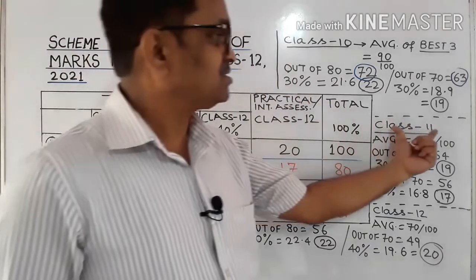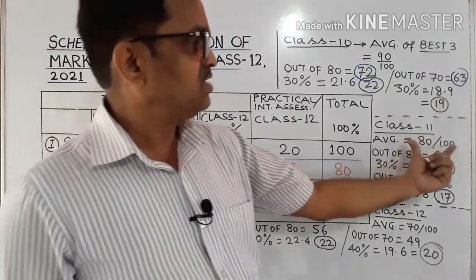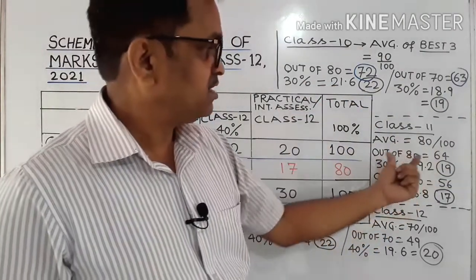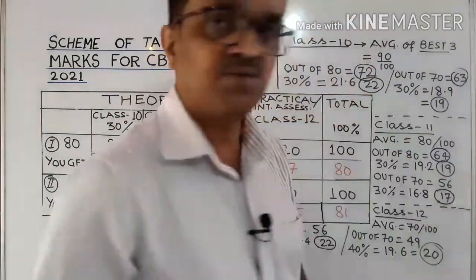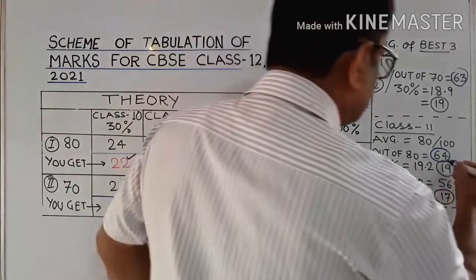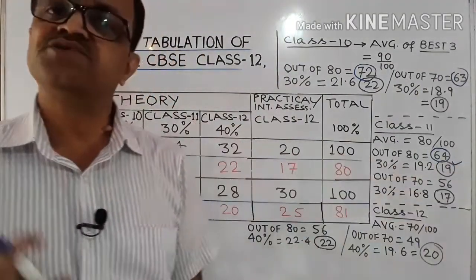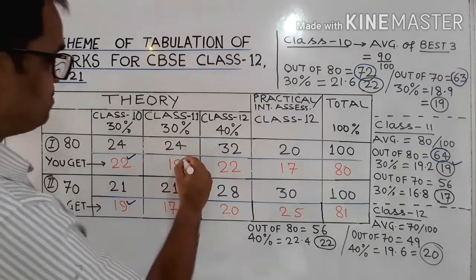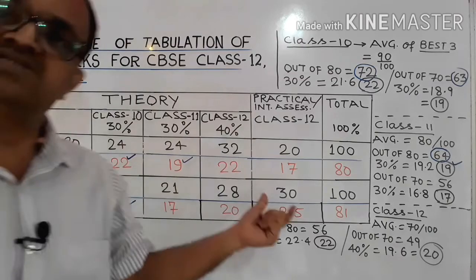Similarly, at the class 11th examination, final examination paper, let's suppose that you got 80%, your average marks was 80, that is 80%. Then out of 80 it is equal to how much? That is 64. Means you got 64 out of 80. So 30% of this 64 would be equal to 19.2, that is round up suppose 19. So if this is our 80 marks theory paper, then you got 30%, that is from class 11, which is 19 marks.